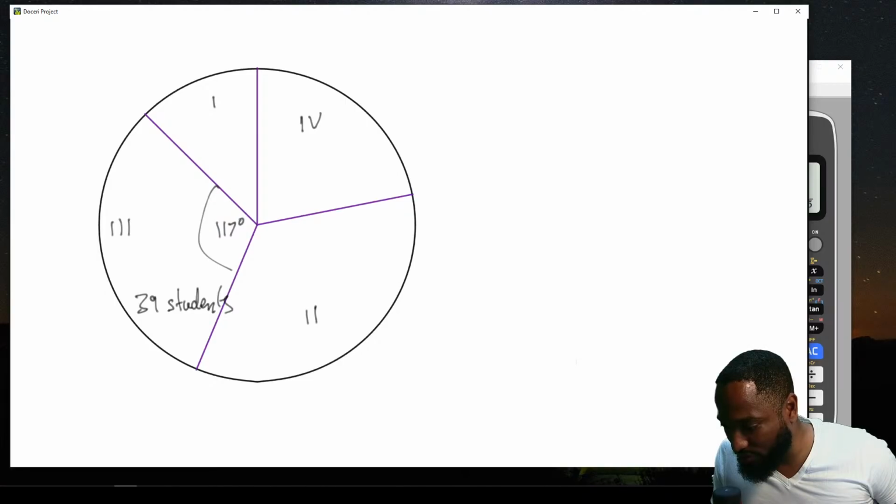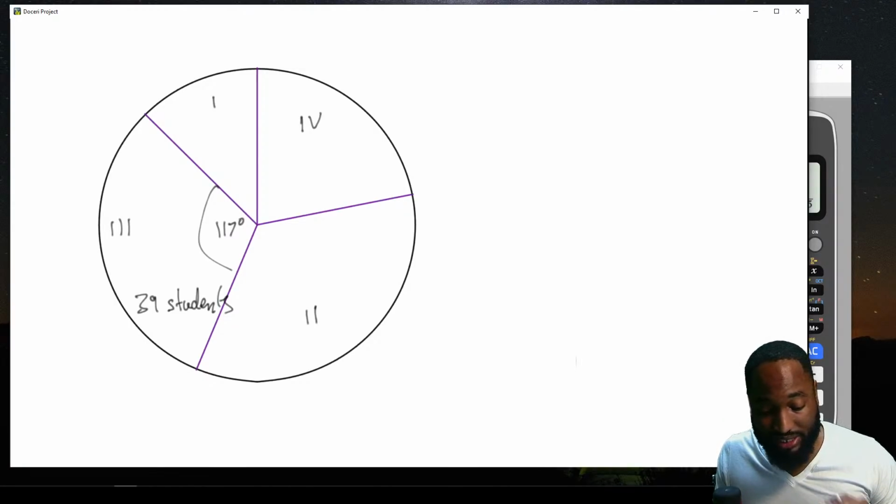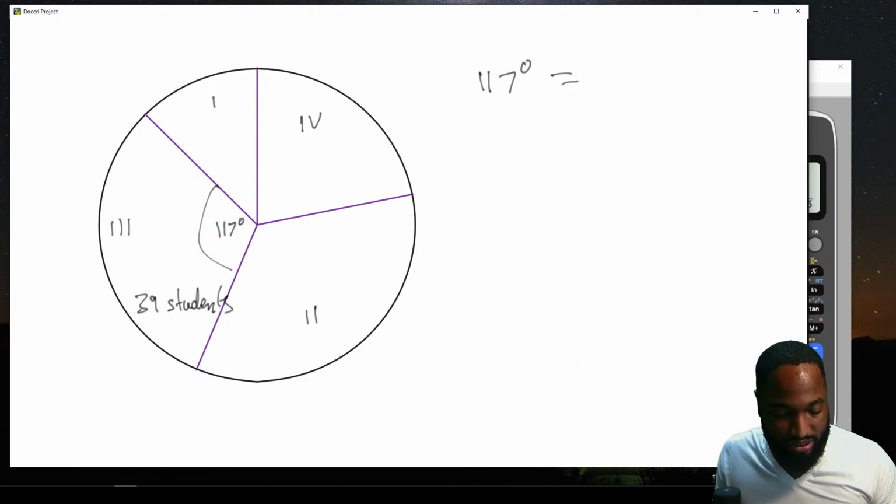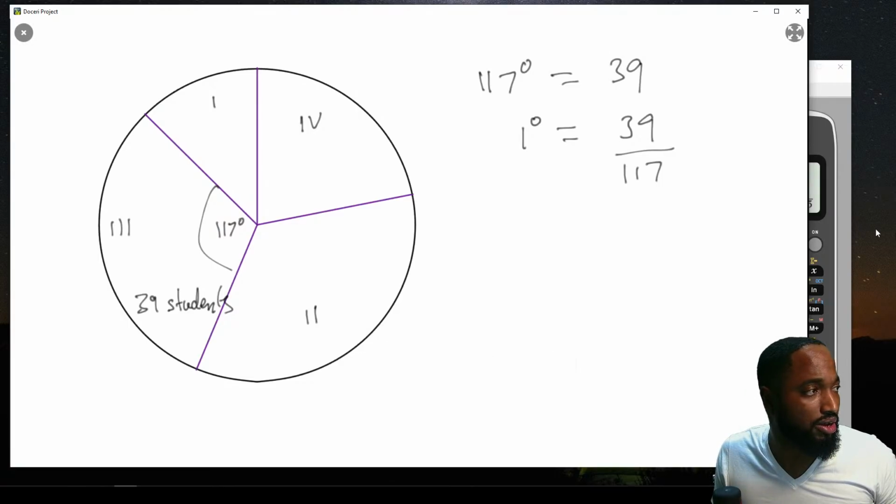Yes, so each of the students achieved a grade 1, 2, 3, or 4. The pie chart below shows the result. 39 students achieved grade 3. Determine the total number of students who wrote the exam. We did something very similar last night. So 117 degrees is equal to 39 students. We did this exact same thing last night, people.